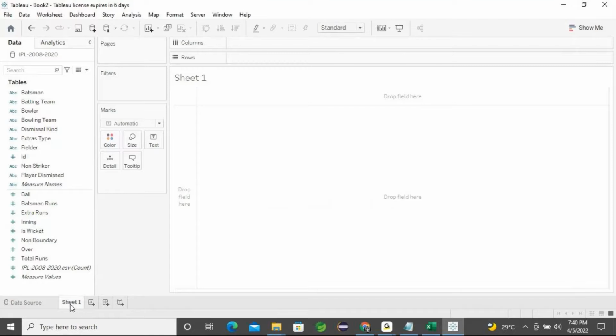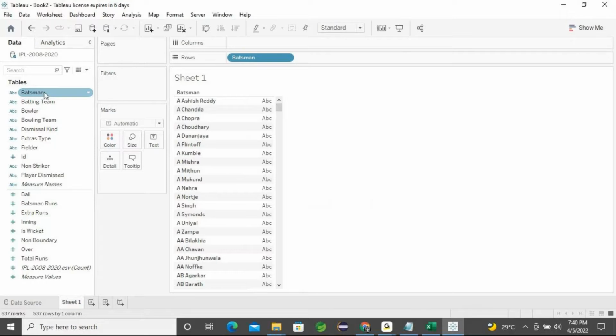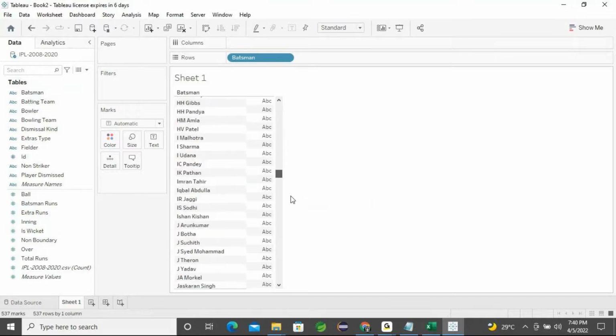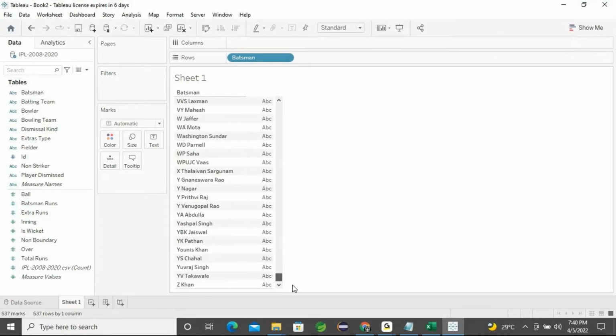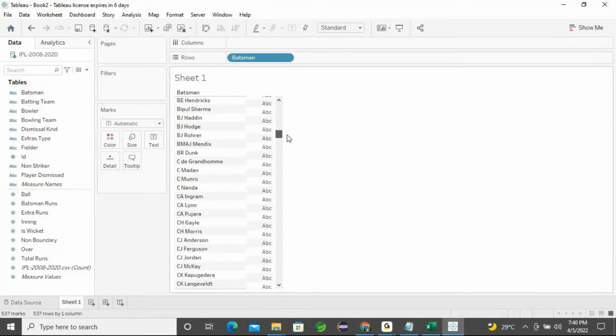So now the first point, I can just double click that batsman field here. From that list, A to Z, all the batsmen's names. Not only batsmen, you can also get the bowlers list. Why? Because the bowlers also batted, right? So they have all kinds of data. From the top to the bottom, down to the last, Zaheer Khan. All the data you can get in one shot.